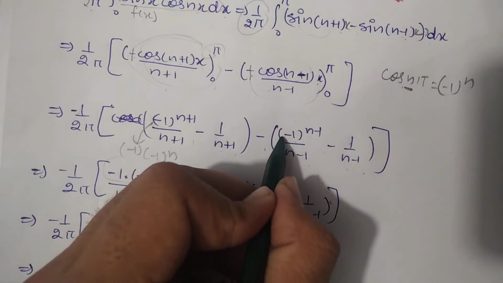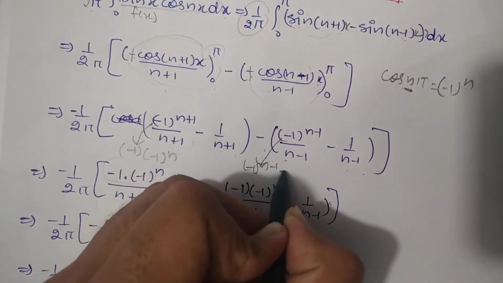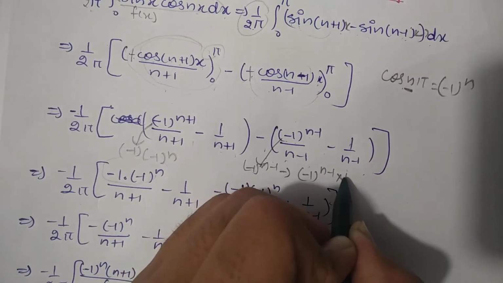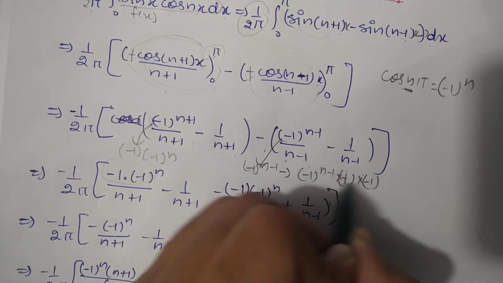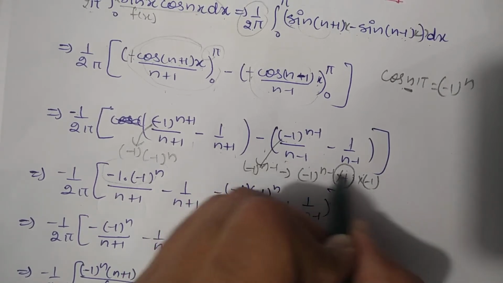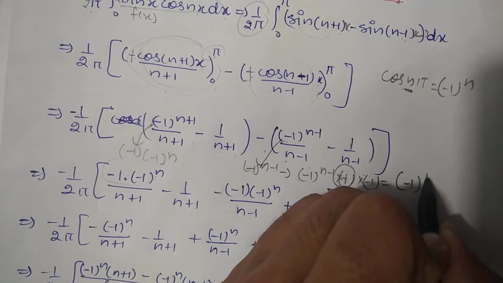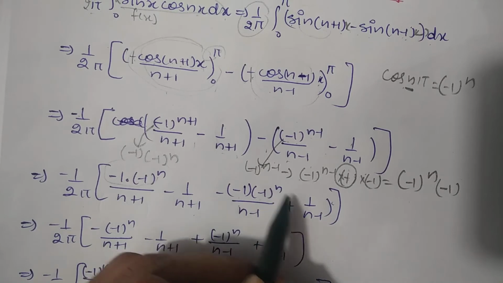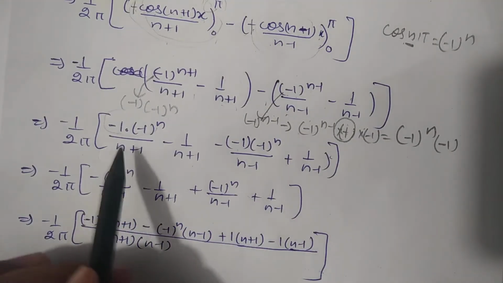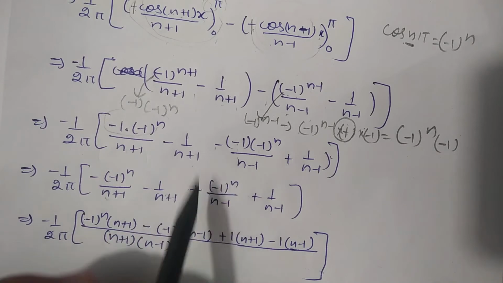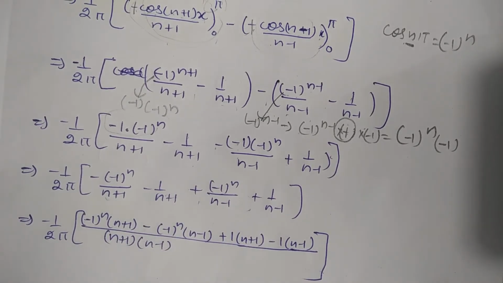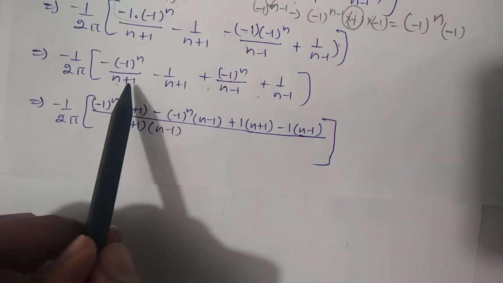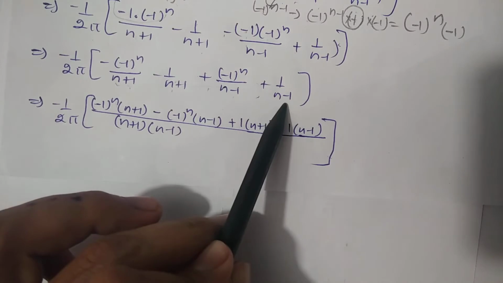Students, one more thing we can do with that value: minus 1 power n minus 1, we can make it minus 1 power n minus 1 multiplied by 1, and 1 we can write as minus 1 into minus 1. If I multiply minus 1 with that term, then this term will become minus 1 power n, because powers will be added and minus 1 will remain, so minus 1 power n plus 1 by n minus 1. Further solving it, this is minus, this is minus, and this will become plus. After solving this we will get it by taking their LCM, that is n plus 1 and n minus 1.